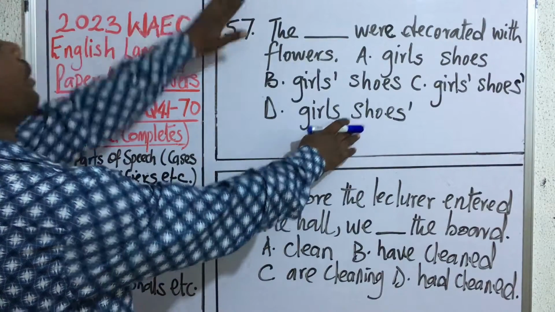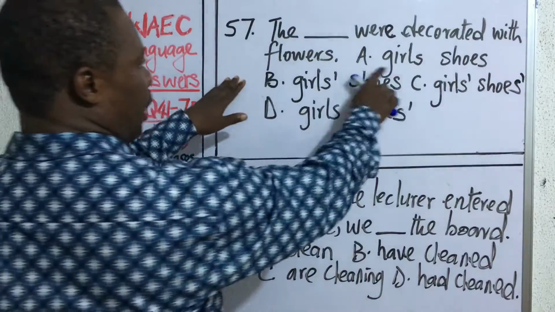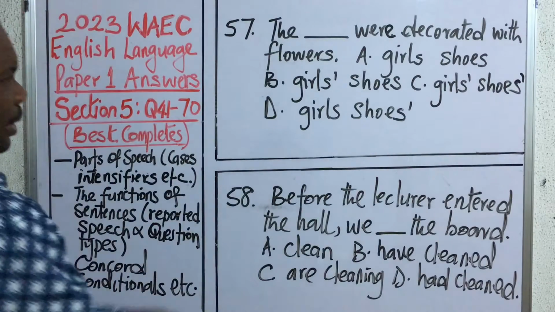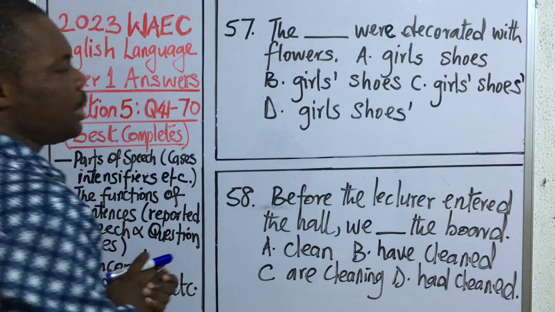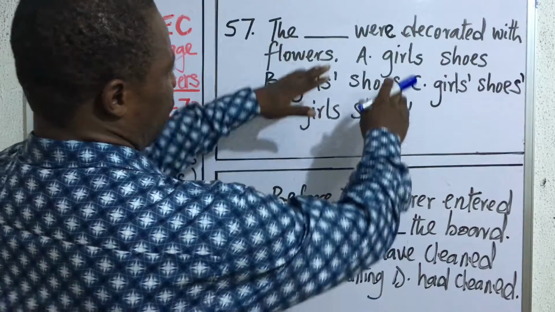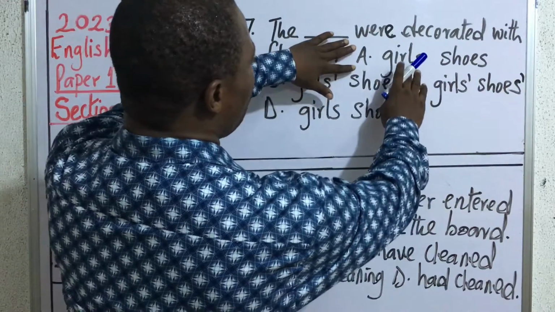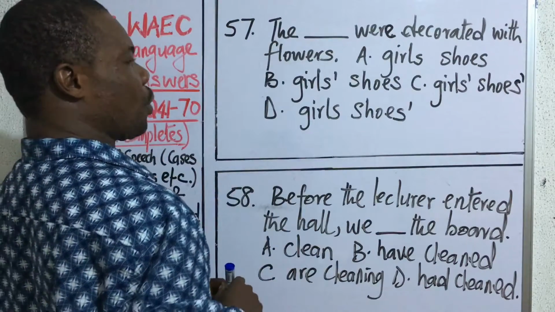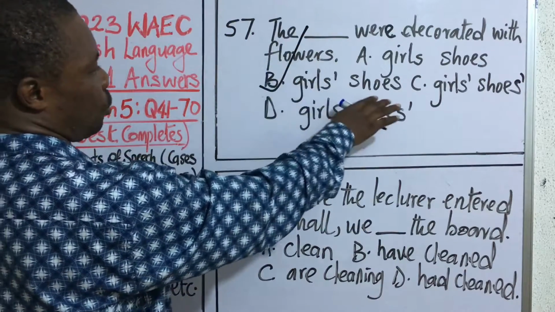Question 57. The dash were decorated with flowers. A, girls' shoes. B, girls' shoes, girls' shoes, and girls' shoes. Alright, this is a test of possessive nouns. The noun that we are considering here is plural, in its plural form, and that is girls. So to make a plural noun possessive, the apostrophe has to come after the S. So the correct answer is B, girls' shoes.